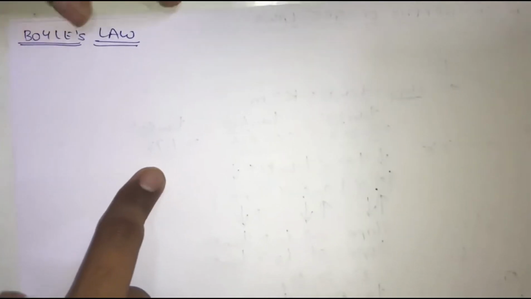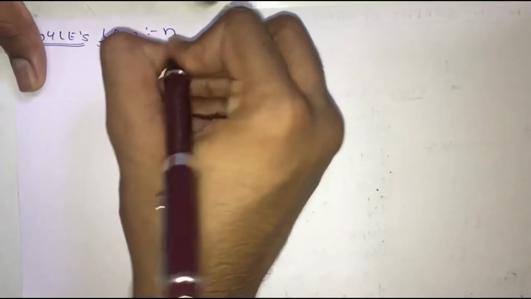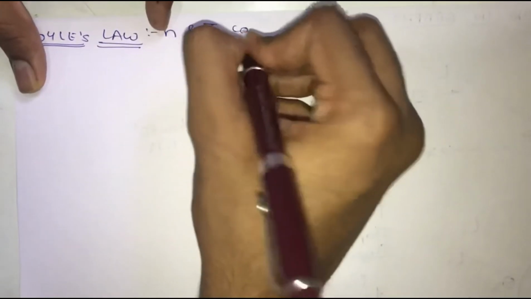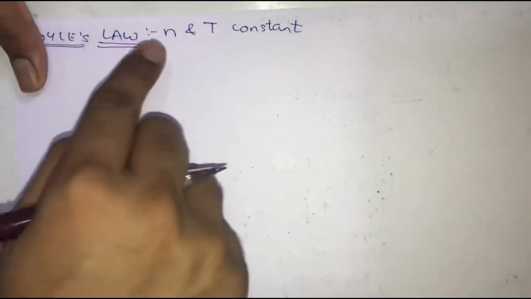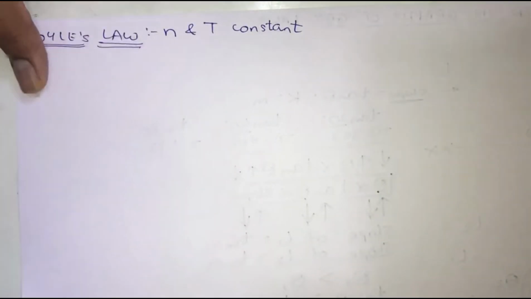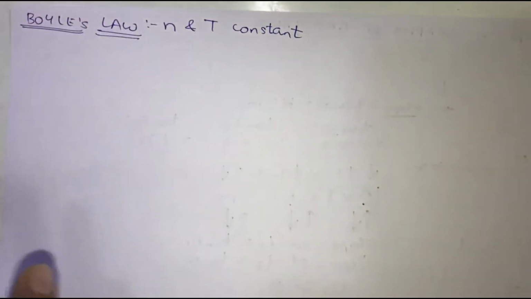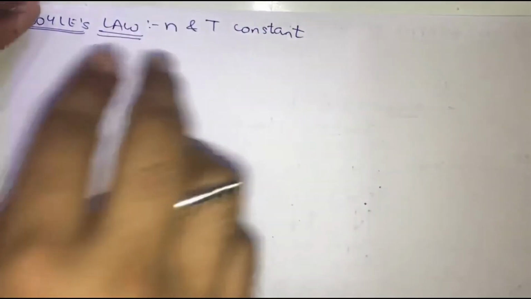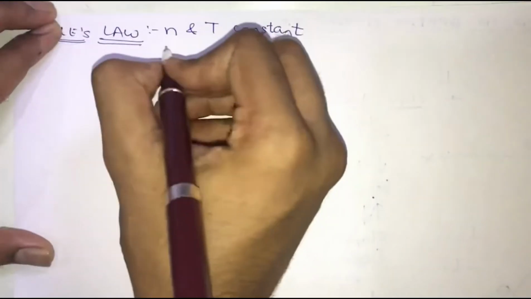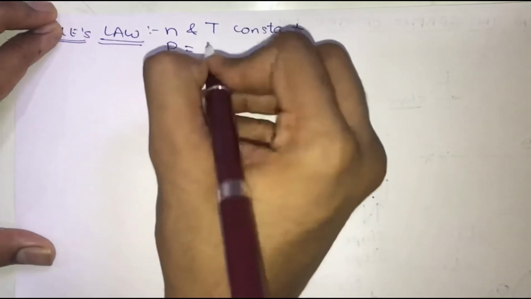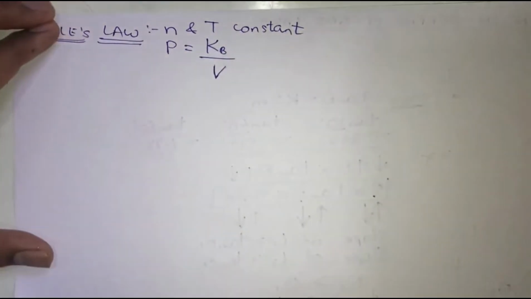Okay, so for Boyle's law, what we have seen is that we keep n and T constant, which means that we do not change the number of moles of a gas, and we also do not change the temperature of the gas. The temperature and number of moles of a gas are constant, and keeping these two parameters constant, we find out the relationship between pressure and volume. So this is the relationship that we get.